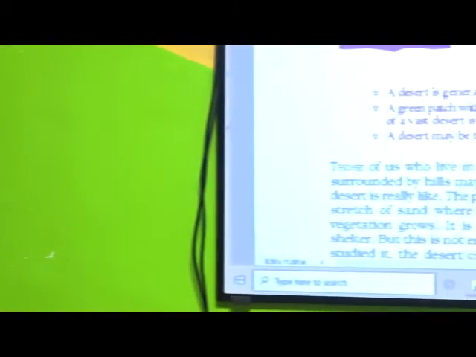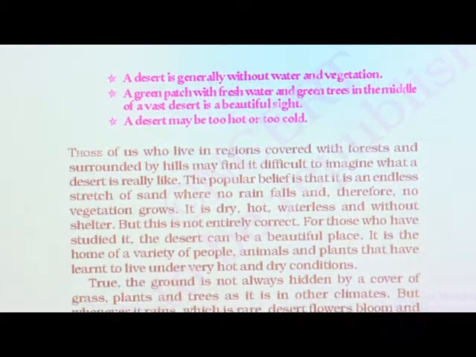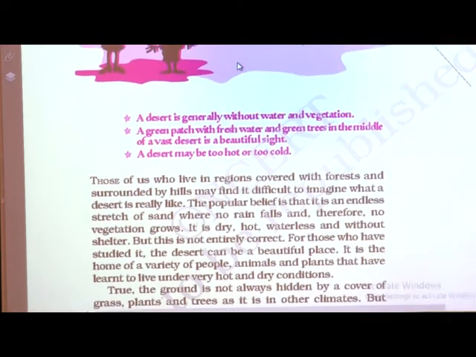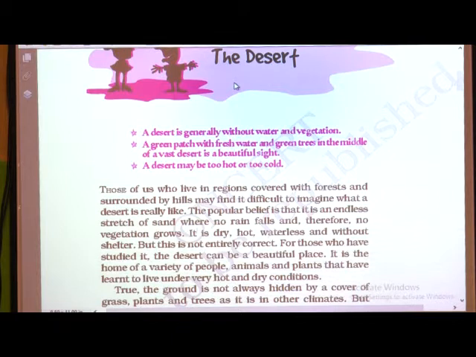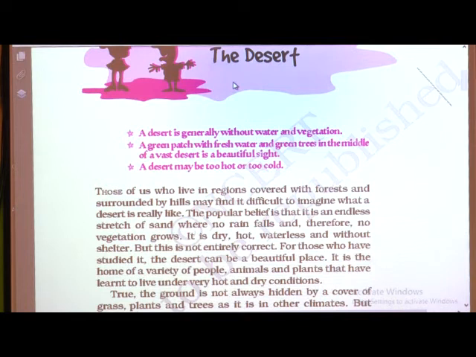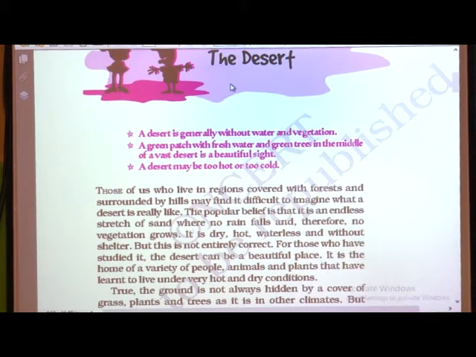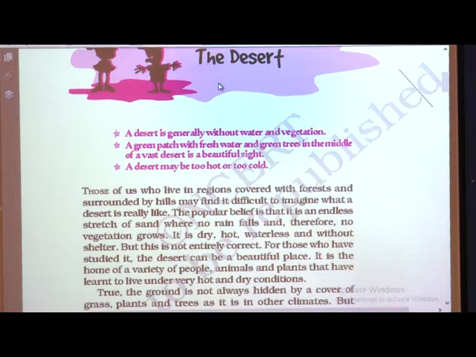So, you have to open your textbook, Supplementary Readers in English, lesson number 3. In this lesson you are going to learn about the different side of the desert. Open page number 15, The Desert. A desert is generally without water and vegetation. A green patch with fresh water and green trees in the middle of a vast desert is a beautiful sight. A desert may be too hot or too cold.